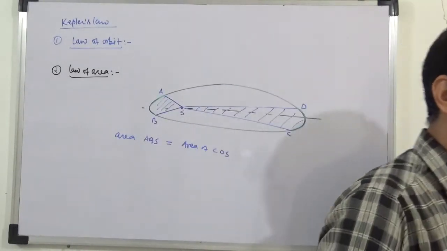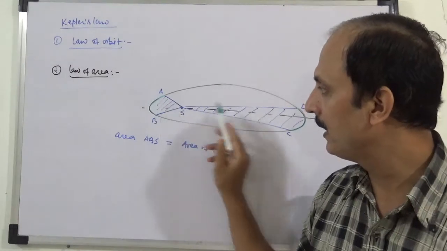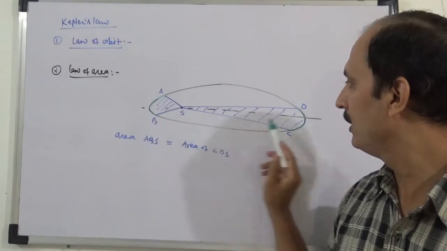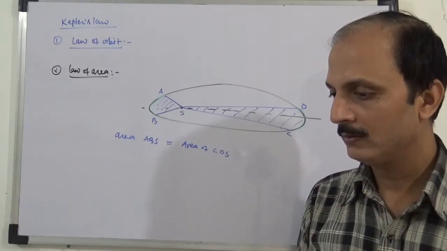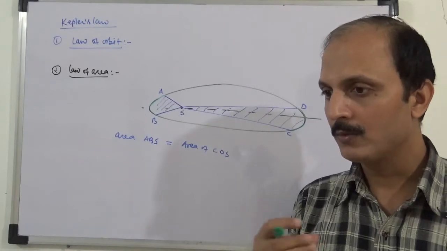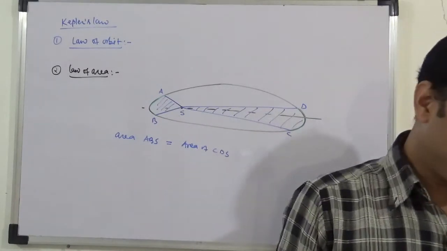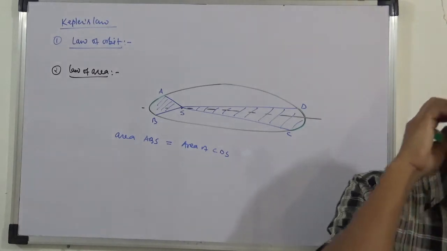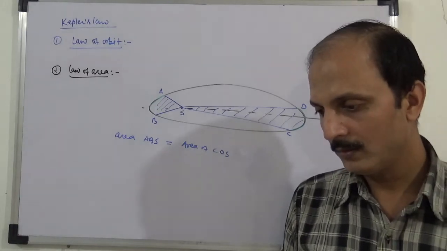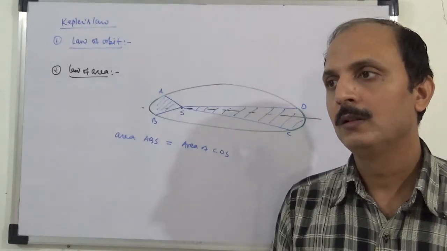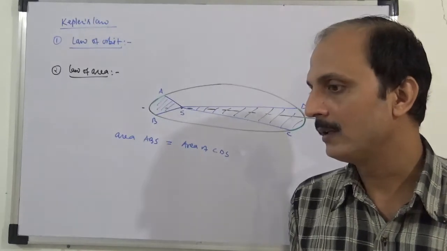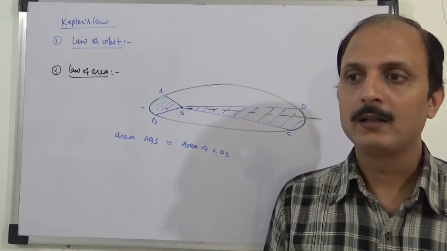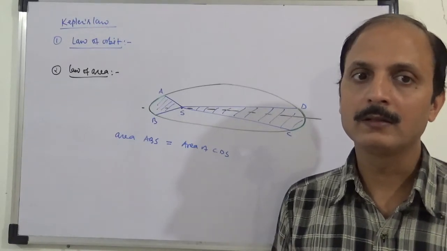If this area and this area are the same, then the time taken by the planet to move from A to B is equal to that from C to D. So they take equal time to sweep equal area, that is the law of area. If we extend this law, the second law is all about the conservation of angular momentum about the Sun as origin.